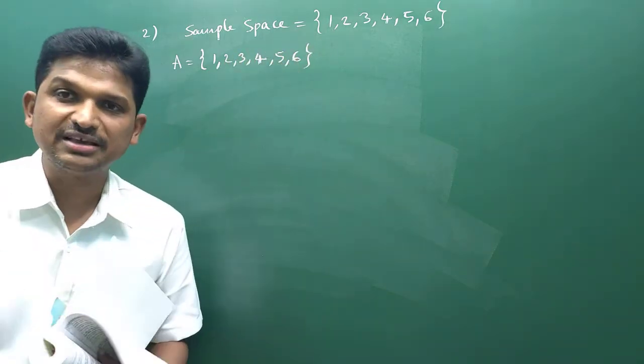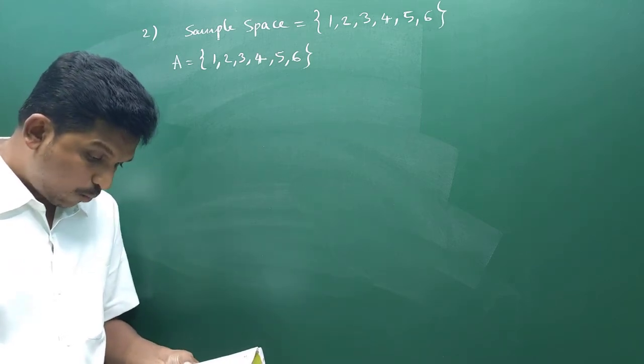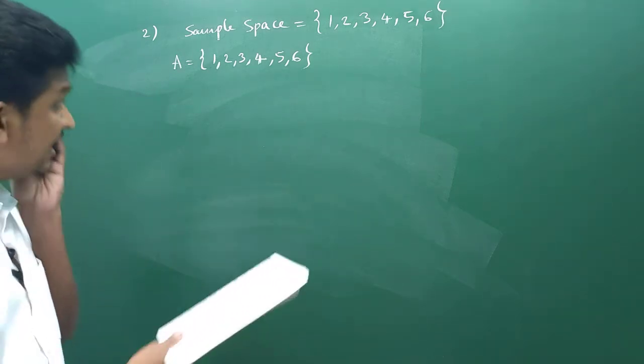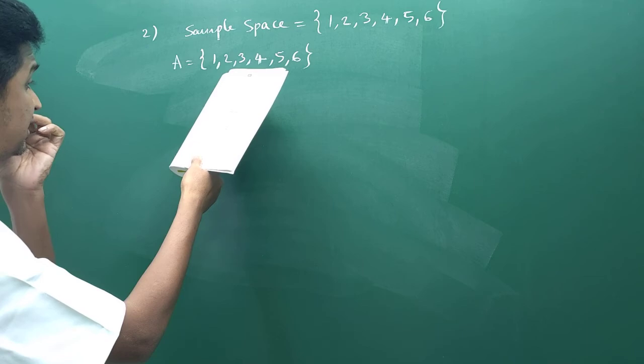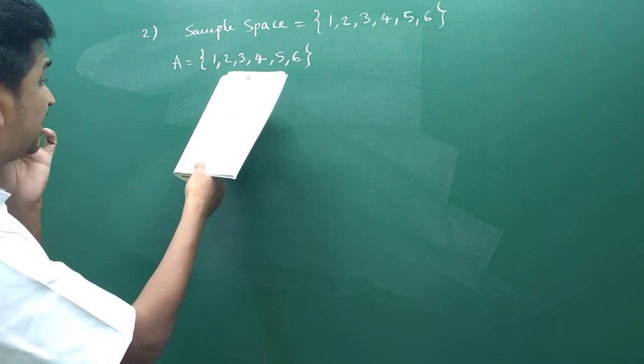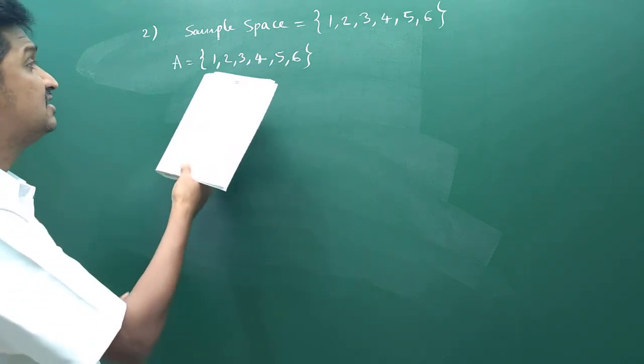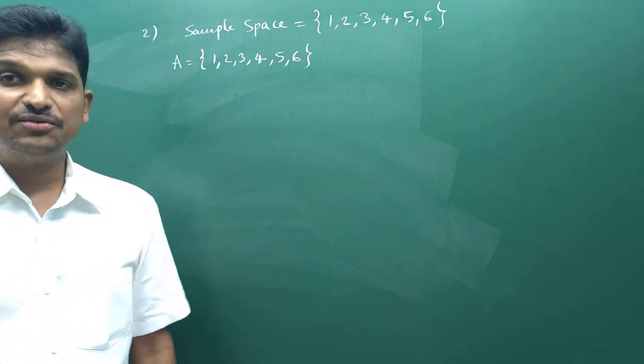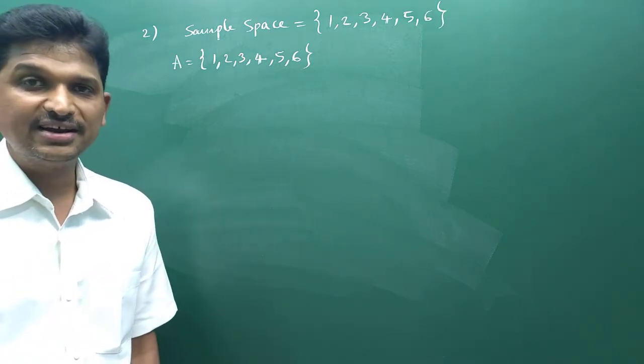These are the possible things, right? Now, I have written the event A in set form, that is, in roster method. Please check the question. A number less than 7. These are the numbers less than 7 we will get when we roll a die.